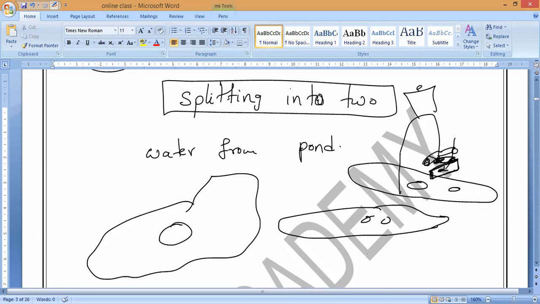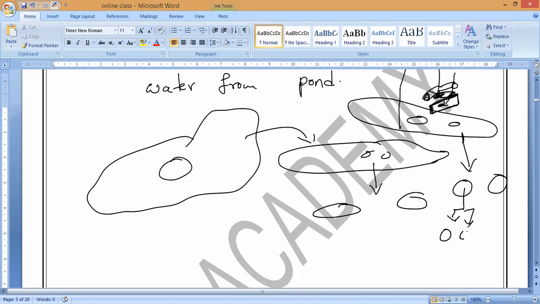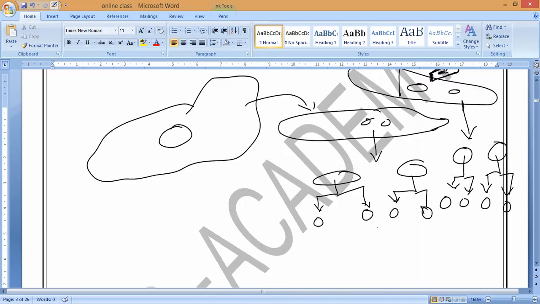You can see binary fission in amoeba: first one cell forms into two cells. Then these two cells quickly grow by taking food, and again these cells separate individually into two new cells. Every time this fission is continuously taking place. That is why we say amoeba carries out binary fission every time. Each daughter cell grows, matures, and forms two further daughter cells. That is what we call binary fission.